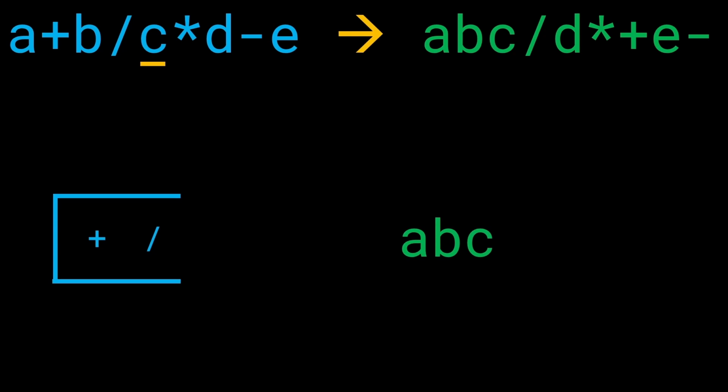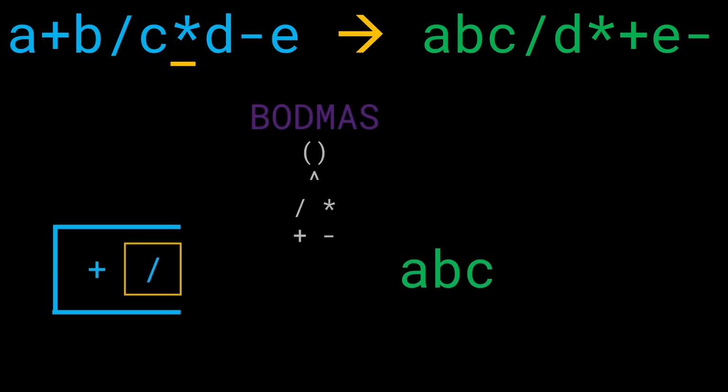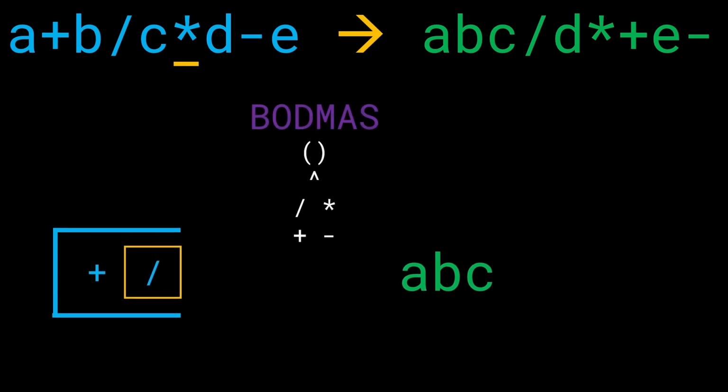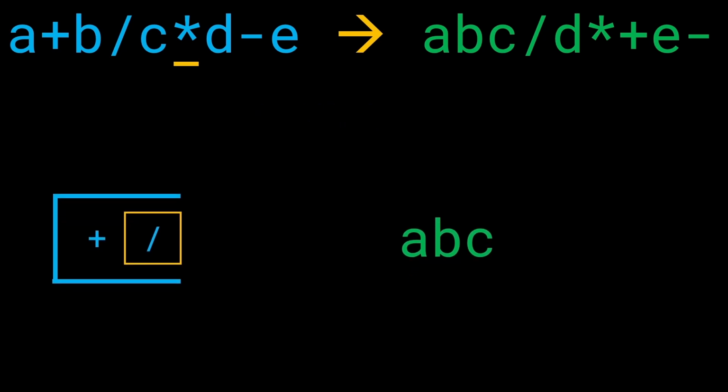We get the element C, and since this is an operand, we'll directly add it to the answer. Now, what do we do when we get a star operation? Remember the BODMAS rule. It says that first you resolve brackets, then order, then division and multiplication at the same level. What does it mean for us to get a division and a multiplication right now? This is going to hint at the fact that this multiplication operator is actually going to take this division operator and kick it out, because both of them are of the same priority. And remember, what is the ordering of the stack? The ordering of the stack goes from the lowest to the highest.